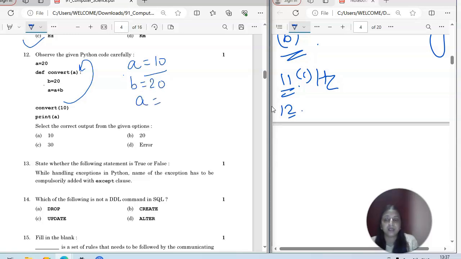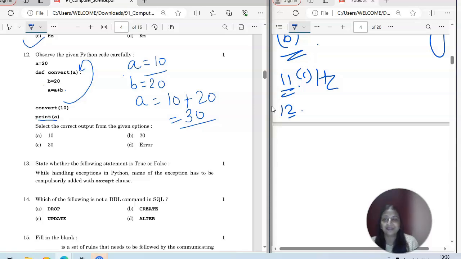And then A is equal to A plus B. So value of A is 10, right? Plus value of B is 20. So 10 plus 20 is equal to 30, right? Now, as we don't have any print statement in the function body, the compiler will pass to the next statement again, where we are displaying the value of a.